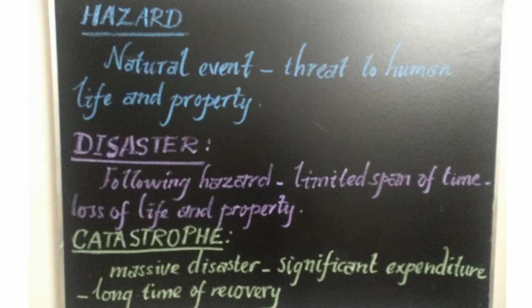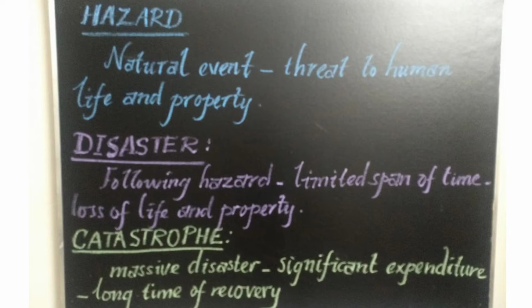The incident that follows a hazard is known by the name disaster or catastrophe. What is disaster? Disaster is a hazardous event. It's a very dangerous event that occurs over a limited span of time in a defined area and causes great damage to property, loss of life, and also needs assistance from others. Suppose you are caught in an earthquake, under a damaged building, we expect help from others. That is, we need assistance from others. But in a short span of time, the recovery may be completed. That type of hazardous event is known as a disaster.